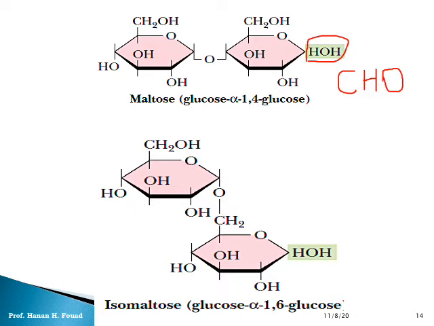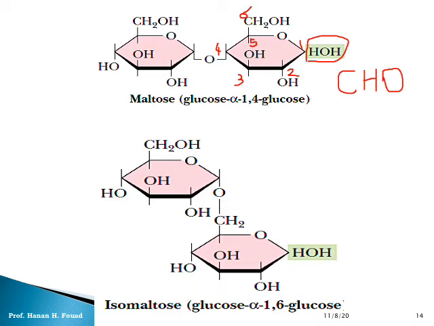Maltose is formed between two molecules of glucose, between carbon number 1 and carbon number 4. This is carbon number 1, this is carbon number 2, this is carbon number 3, this is carbon number 4, this is carbon number 5, this is carbon number 6.